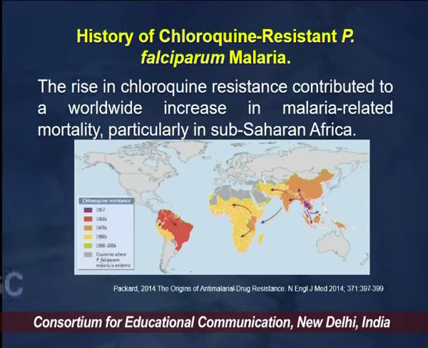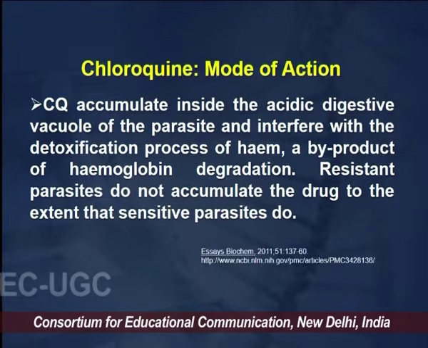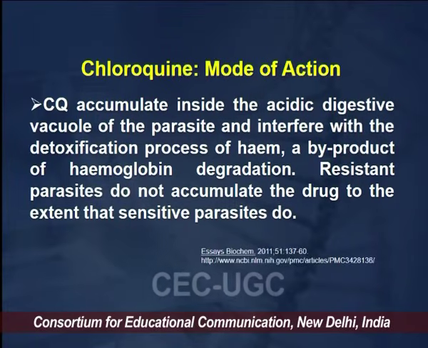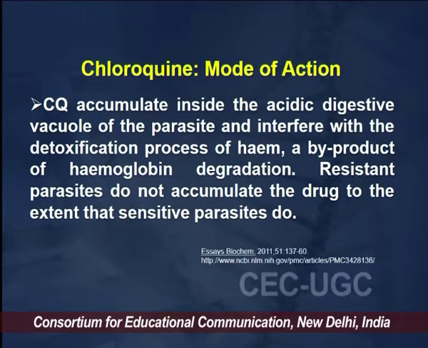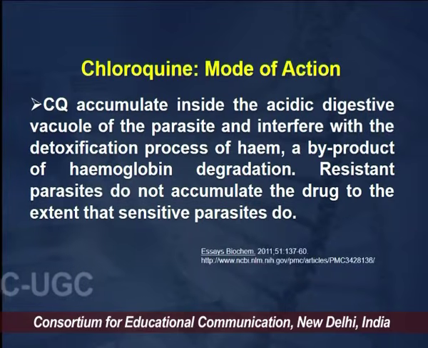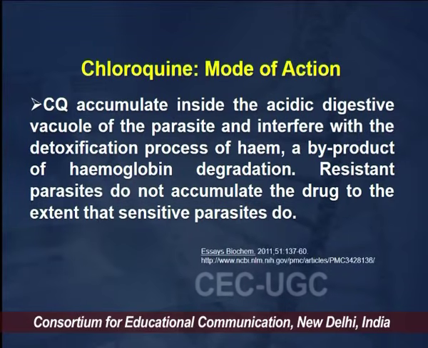Now, what is the mode of action of chloroquine? It has been found that chloroquine gets accumulated in the acidic digestive vacuole of the parasite. Thus, it starts interfering with the detoxification process of the heme.